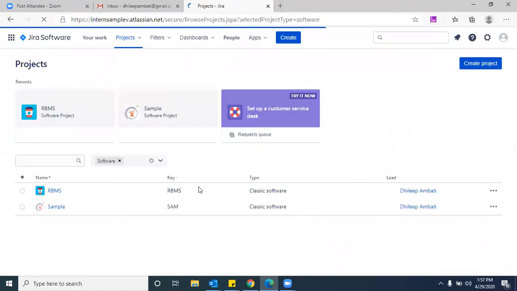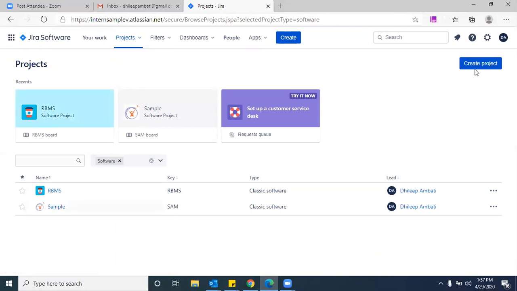Okay, so here from the dashboard, try to create your projects, and while you are creating projects, please try to take the classic software. Again, don't be confused. This is a very, very important point. Create your classic software and start working, and everyone try to create individual projects. Start understanding how to create versions, epics, user stories, tasks, as well as the story points assigning, the sprint creations, sprint executions, and the burn down charts. Clear on this? Any questions here?